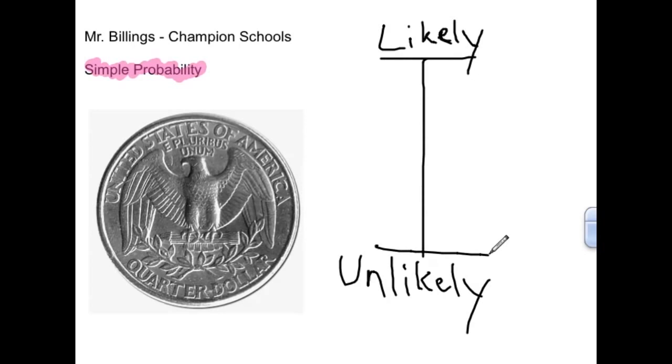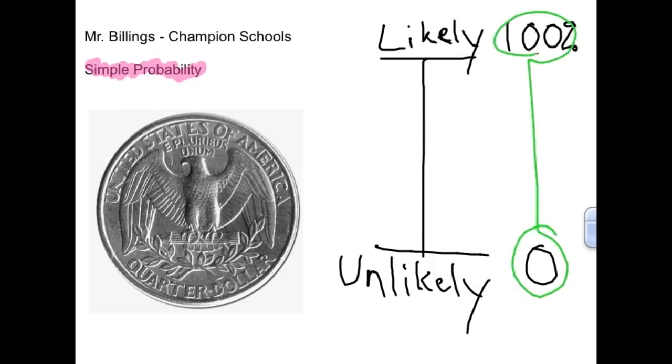Now I'm going to say that unlikely is 0 because if something is not going to happen, there would be like a 0% chance that it would happen. And if it's likely to happen all the time, then it's probably got a 100% chance of happening. And so everything we do with probability is going to be between 0 and 1 or 100%. Probability is all between 0 and 1. 100% is equal to just 1. So everything we do is going to be between 0 and 1.